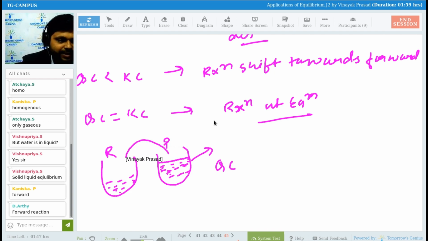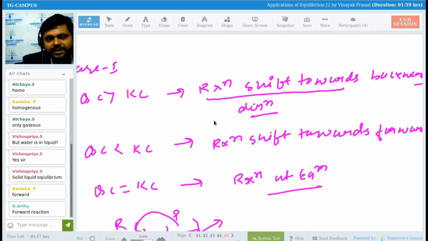So it will have to do backward reaction to attain the equilibrium condition, because we are finding the QC at any point of time, right? So we will have to shift our reaction towards backward to get the equilibrium condition. That's why I have written here, if QC is greater, reaction shifts towards backward direction. Is it okay? Are you able to understand now?